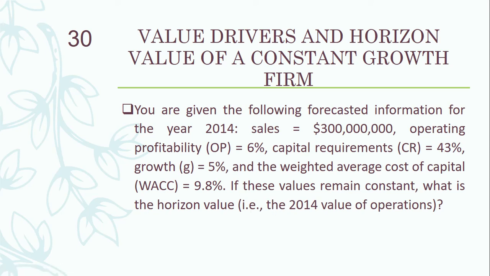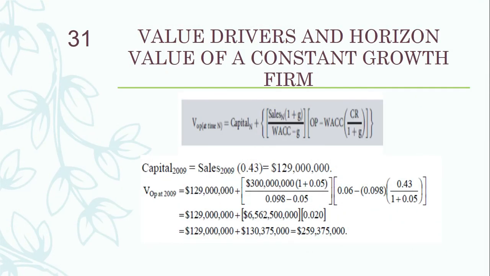ठीक है, अब इसमें एक नया फॉर्मूला है, इसलिए we'll first see that and then you can use it. Value of operations is equal to capital at year end, and now we are going to multiply with it sales times 1 plus G divided by WACC minus G, then we have operating profit minus WACC, then capital requirement divided by 1 plus G. Okay, तो ये value of operations can be determined using this formula.